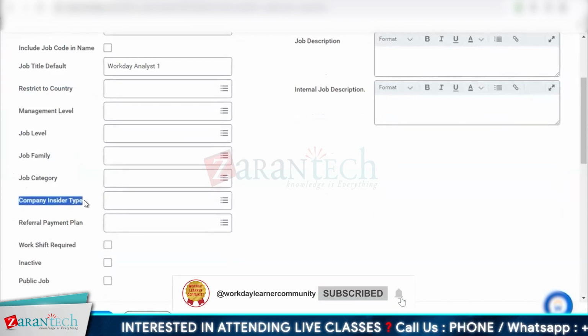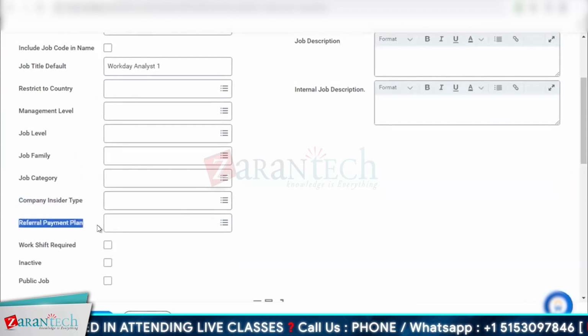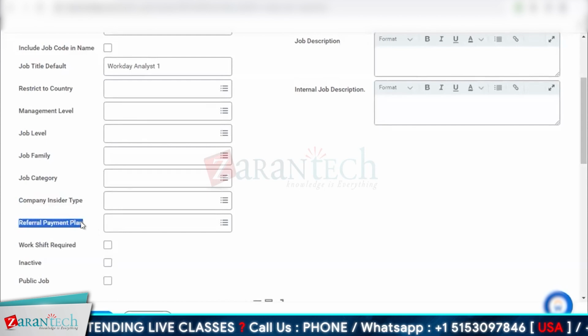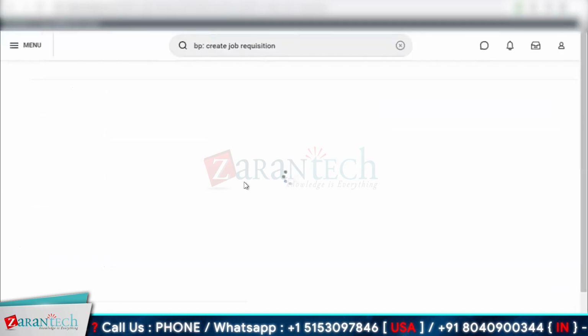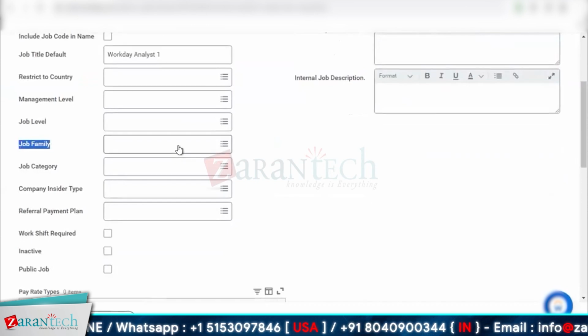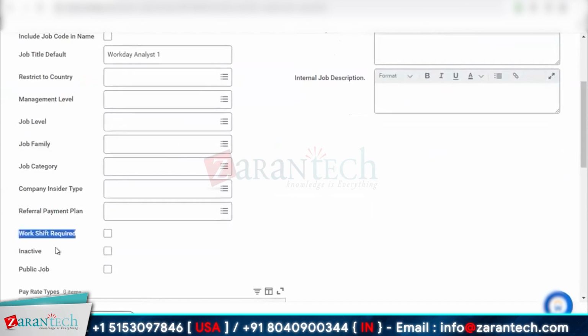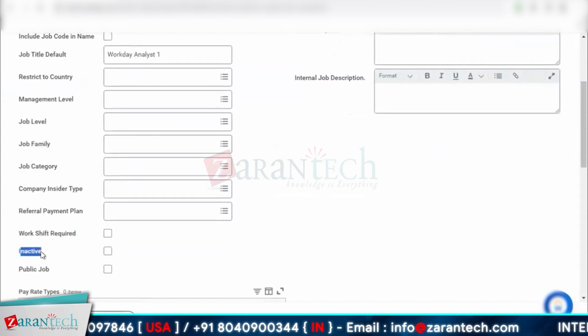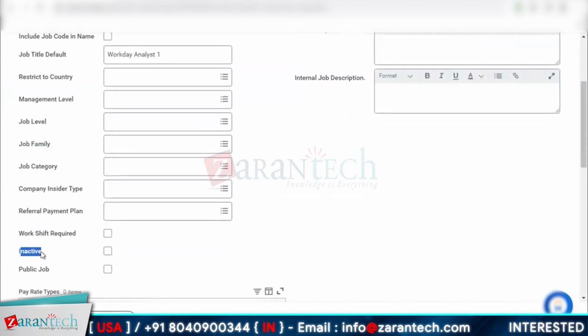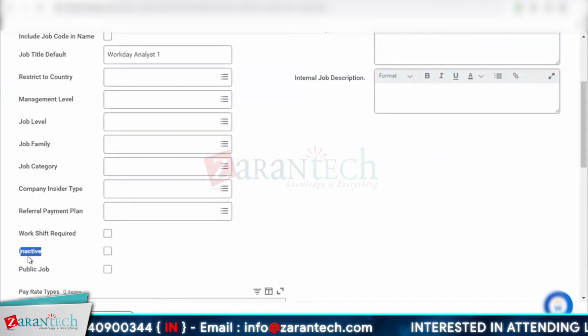If your company has stock options, they have plans set up, you can add that here. If your company has referral plans, which will be set in the compensation, you can use them here. The page got refreshed. Once we have our job families created, we'll see that we can populate them here as well, but we don't have that created. You have a worksheet. Same as with organizations, you cannot delete these, you can only mark them as inactive. So if you no longer need this, you can mark it as inactive.